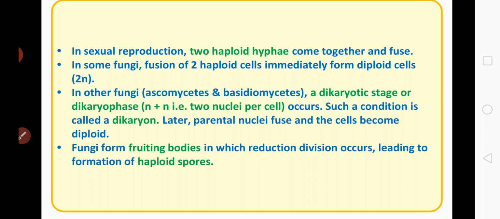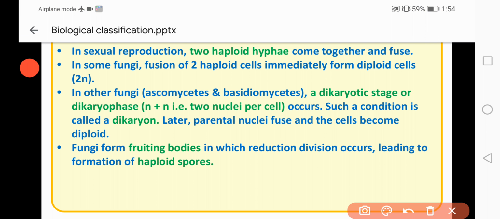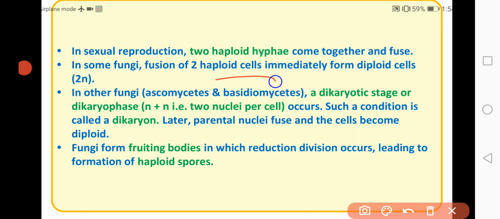So during sexual reproduction, two haploid hyphae come together like this and they fuse together. As a result, a cell with a diploid nucleus is formed.